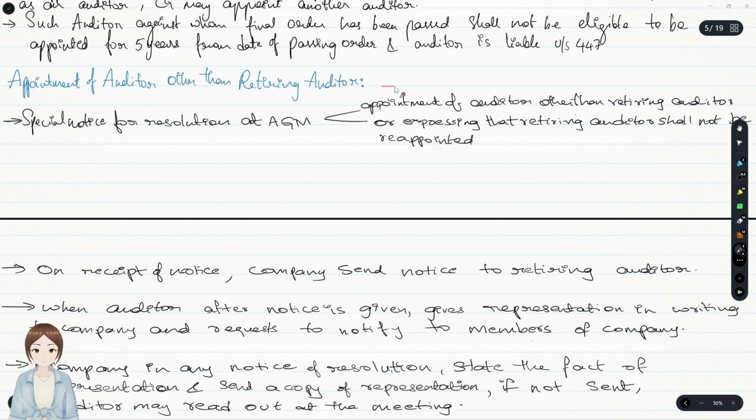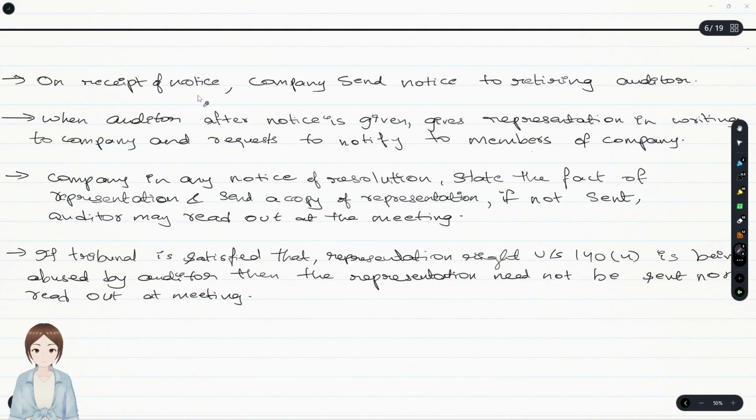Now, appointment of auditors other than retiring auditors. A special notice for a resolution at the AGM has to be given for what? Appointment of an auditor other than the retiring auditor, or expressing that the retiring auditor shall not be eligible for reappointment. On receipt of such notice, the company shall send notice to the retiring auditor. Okay, this is the procedure.